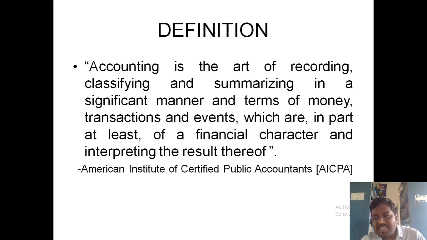After classifying, we are going for summarizing, which is nothing but which account goes for which item. So we want to summarize that. Based on that summary, we can easily understand the financial character of the organization, and we can know the results of the organization for the particular period. That is the clear definition given by the American Institute of Certified Public Accountants. So this is the important definition for accounting.